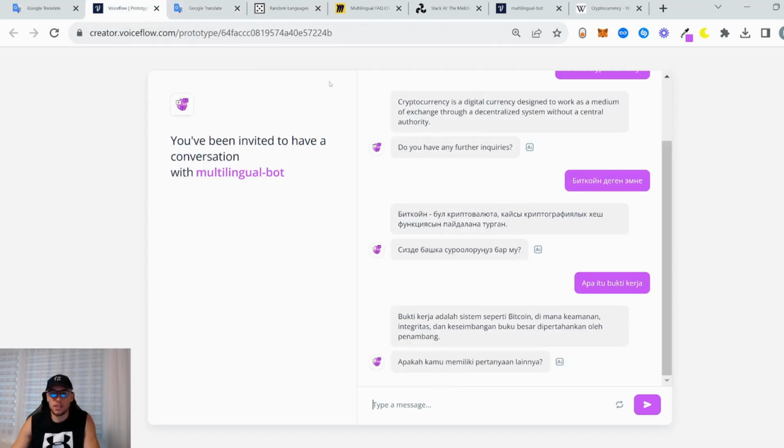It can answer in 100 plus languages. It's basically production ready, I'd say. You just put in the knowledge base of the company, or any FAQ that the users have, and the chatbot can easily answer any questions in a lot of languages. So yeah, now I'm gonna show you the actual workflow. So yeah, guys, let's get to it.